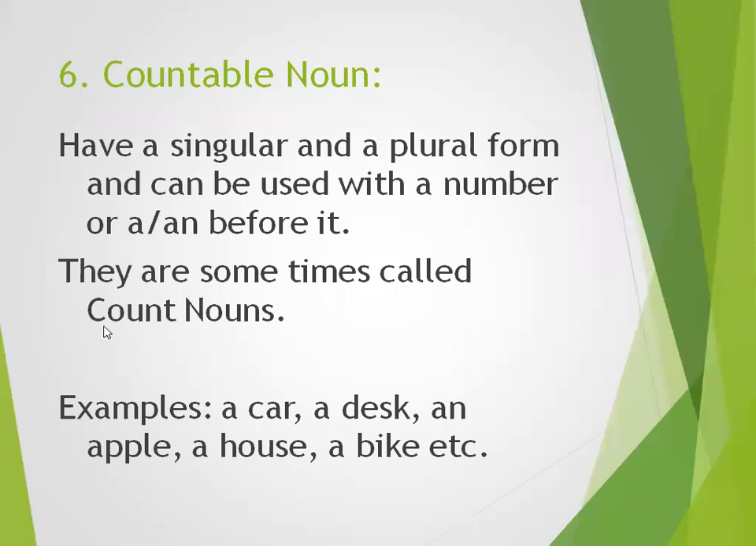Examples: a car, which is countable. We can count them. A desk, an apple, a house, a bike, etc. All the countable things: a copy, a book, a house, so many things you are having in front of you right now. So these all are countable. If they are countable, they are also called count nouns, and we place a or an before these nouns.